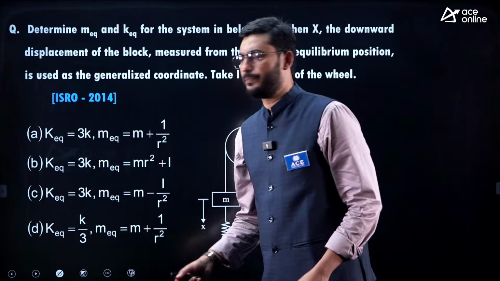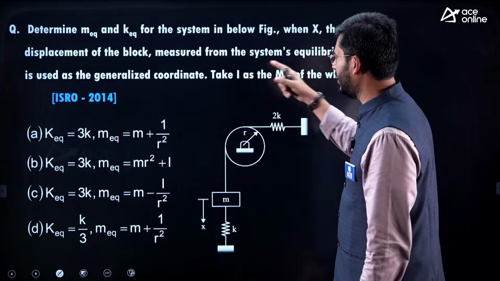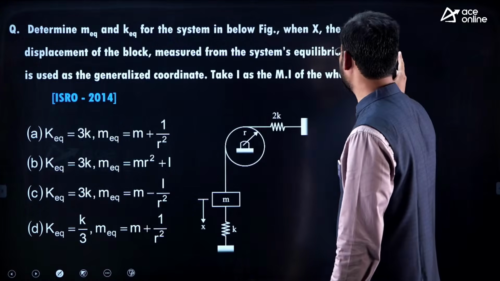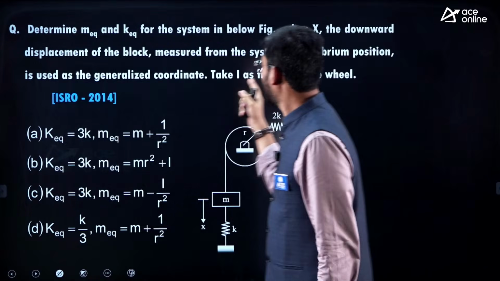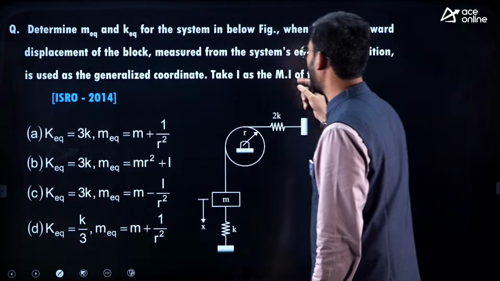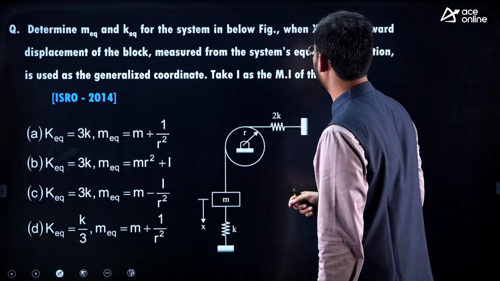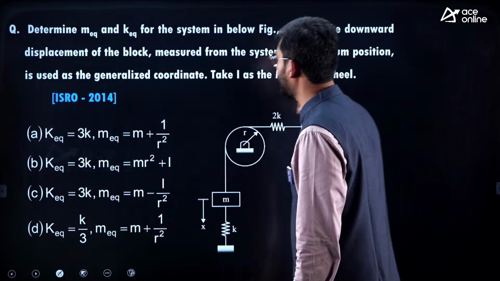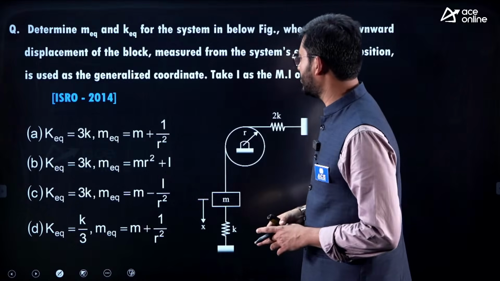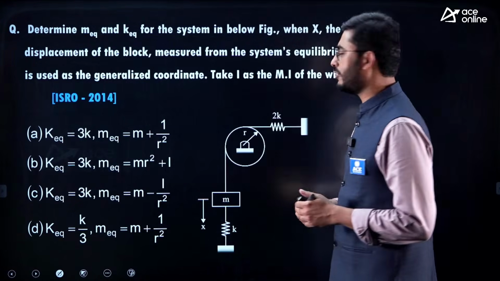Okay, let's see another question. So here it says determine the equivalent mass and the equivalent stiffness for the given system when x is the downward displacement of the block measured from the system's equilibrium position, and is used as the generalized coordinate. Take I as the moment of inertia of the wheel.